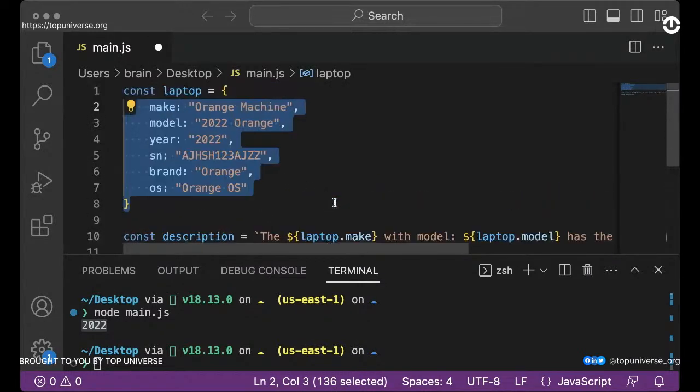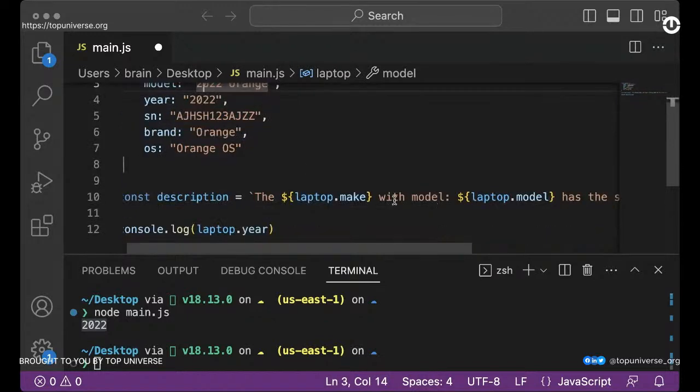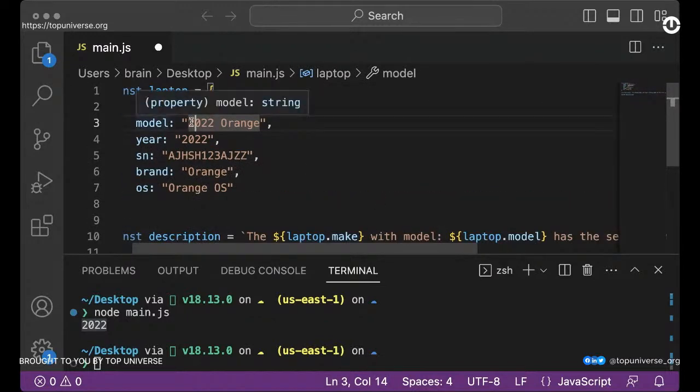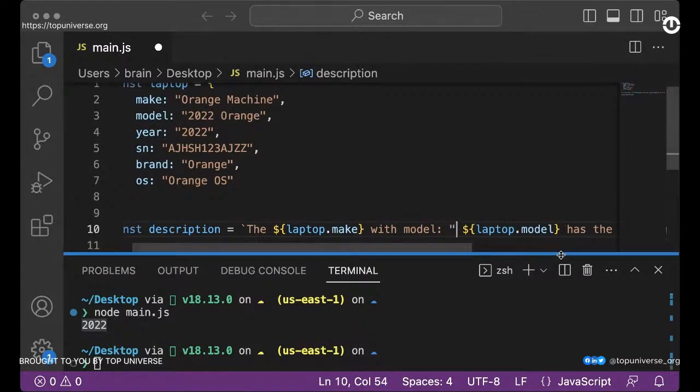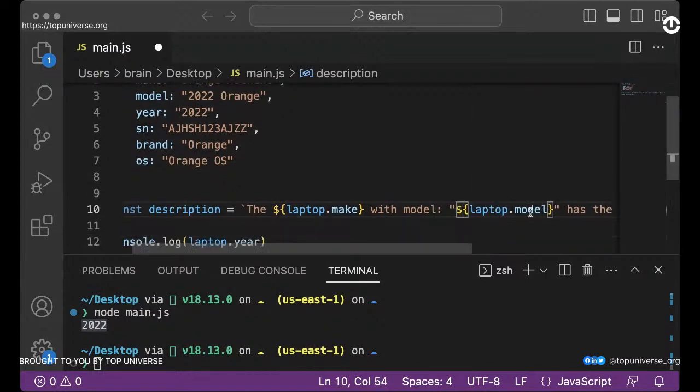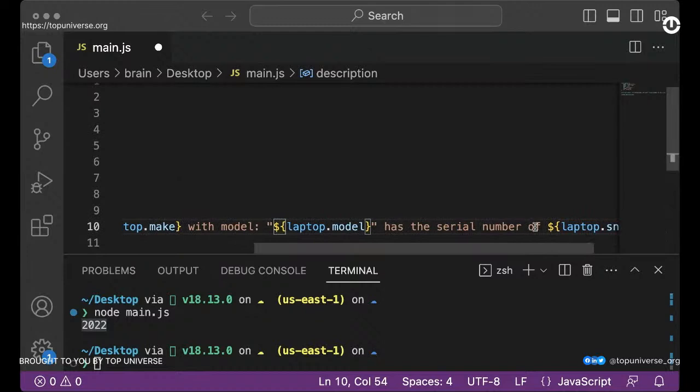So the laptop.make, which is the Orange machine with model. So we're going to get this exact model 2022 Orange. You can actually put maybe some sort of string around this, just to make it obvious that you're referring to this. Has the serial number of, so you can also add the serial number. Let's just use a star for this.